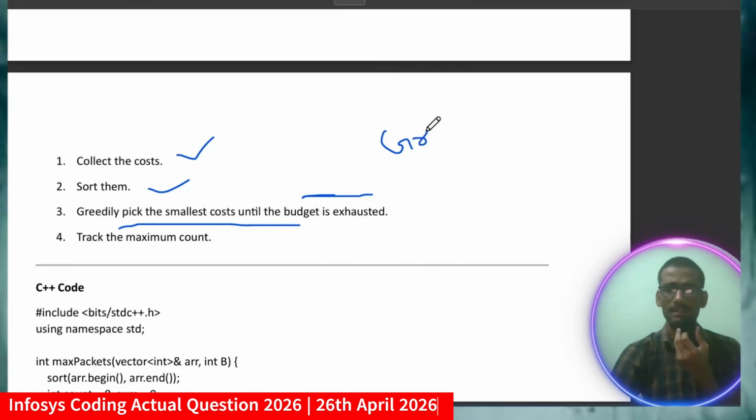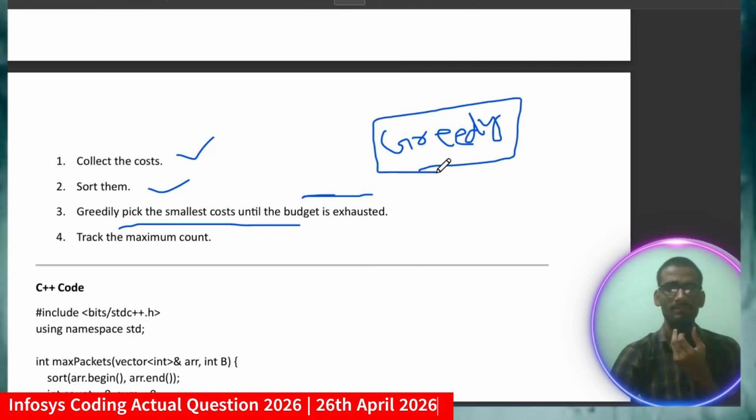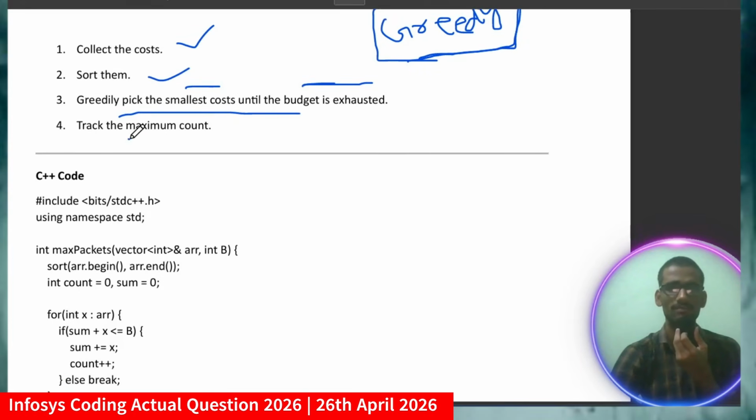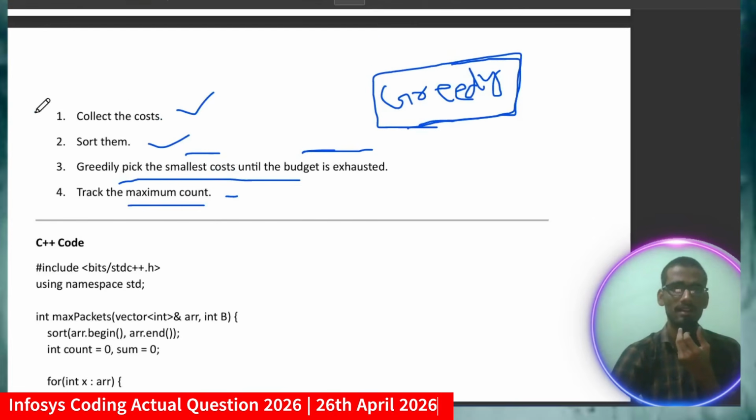Okay, greedy algo. Do you know the greedy algo? Those who do competitive coding or coding a lot, I think you have an idea. What do we mean by greedy algo? Here we choose greedily, meaning we choose either the maximum value or the minimum value, depending on the question. Here they are saying smallest cost, so accordingly we will choose. And I will just track the maximum count. So the logic is: collect the costs, sort them, and greedily pick the smallest cost.